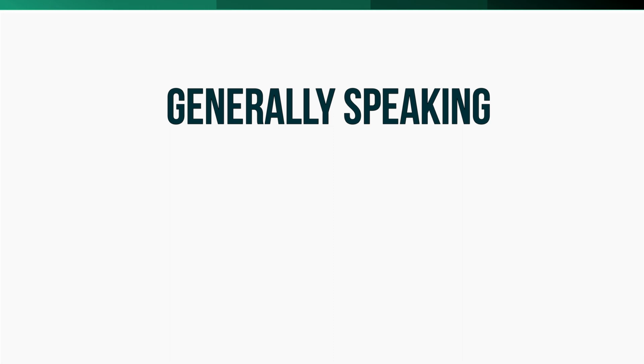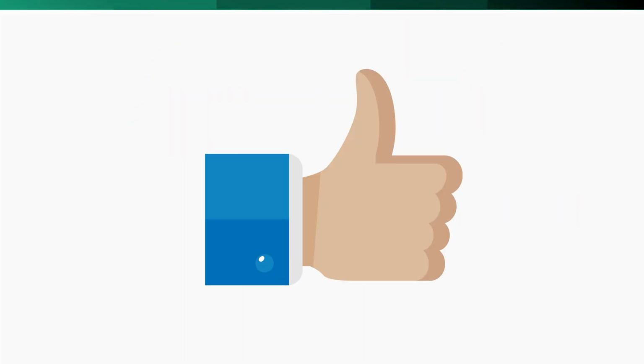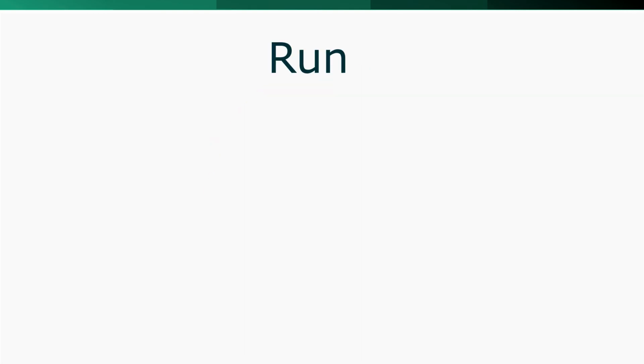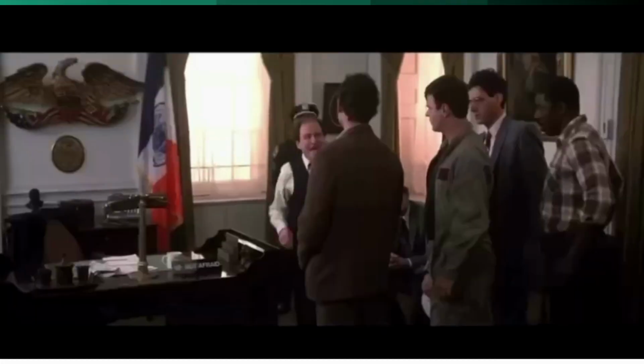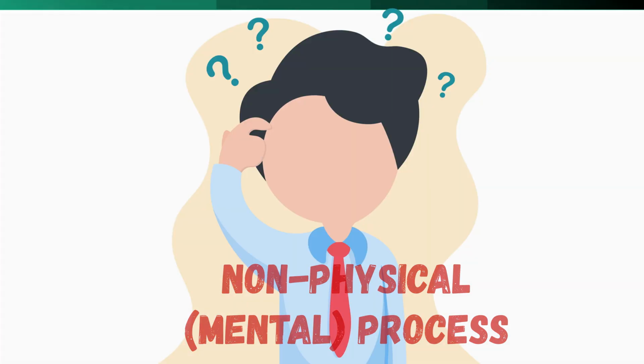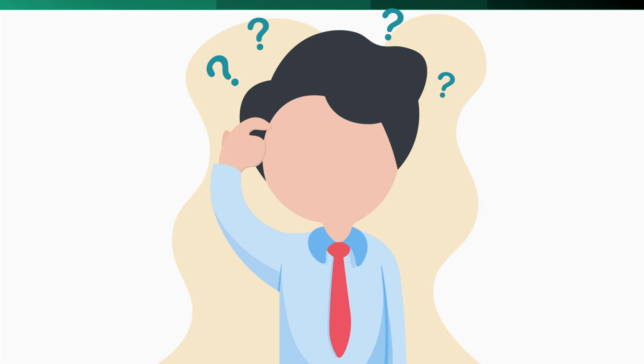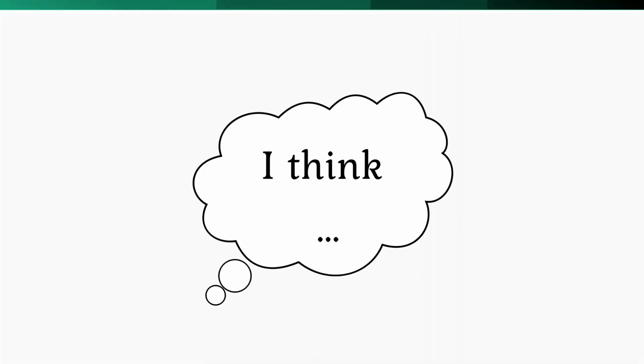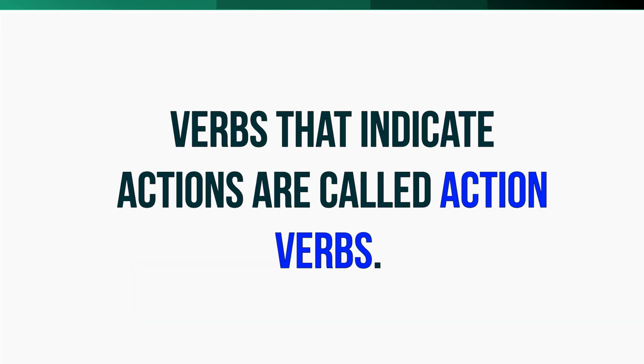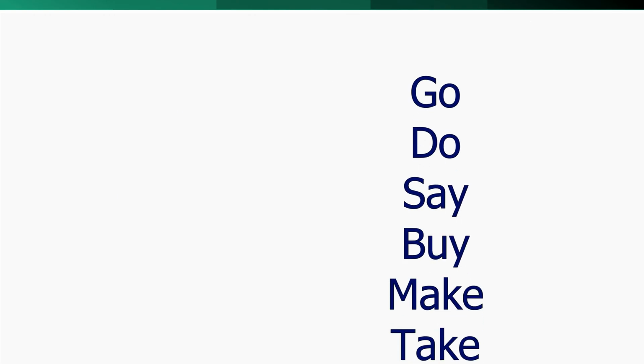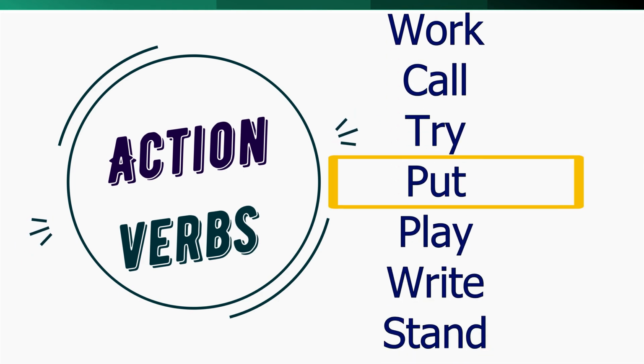Generally speaking, a verb can be thought of as an action, something you do with your hands, your feet, or your mouth, like run, sing, dance, climb, drive. Enough! I get the point! But it can also refer to non-physical processes, such as those that happen in your mind, like think, imagine, or believe. Verbs that indicate actions are called dynamic or action verbs.